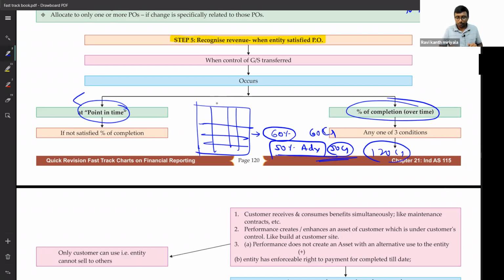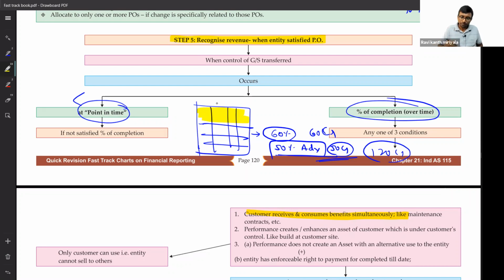What is the first one? The customer should be receiving and consuming the benefits simultaneously. Link it with this building: it is under construction, so the customer is not getting any benefit. The customer is at his home. Because the building is under construction, how can I get the benefit? So the first condition is not satisfied. Not a problem.